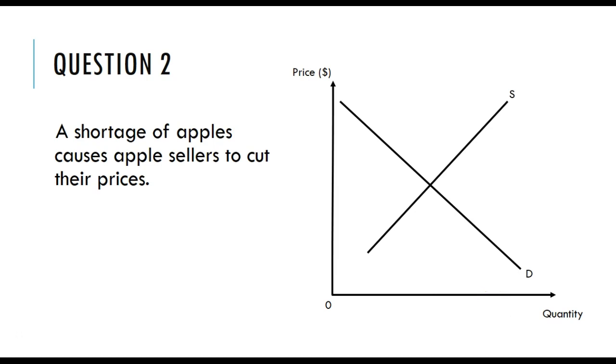Okay, the next one. A shortage of apples causes apple sellers to cut their prices. True or false? Alright, so let's construct a situation where there's a shortage of apples. So let's set the price of apples at $3 per apple. At that price, sellers are willing and able to offer only 100 apples in the marketplace.